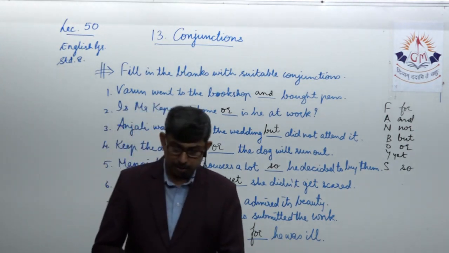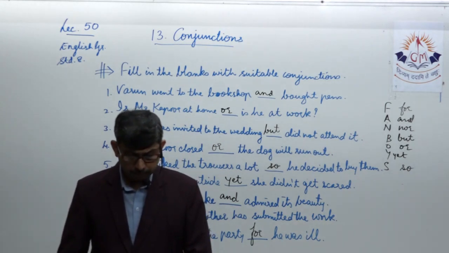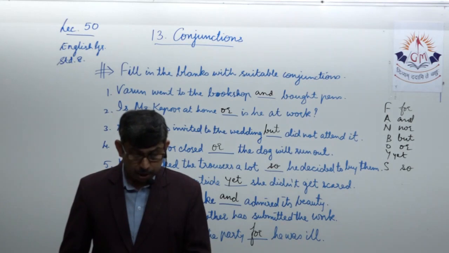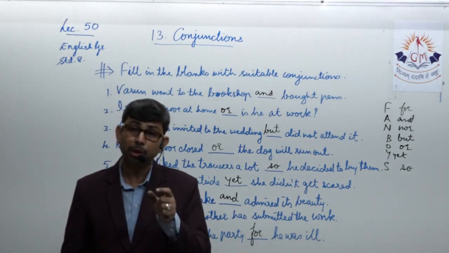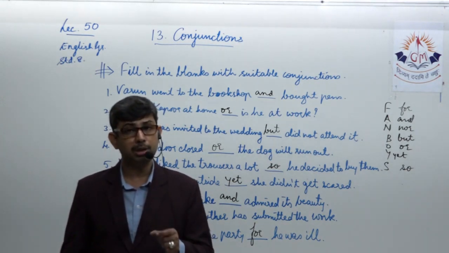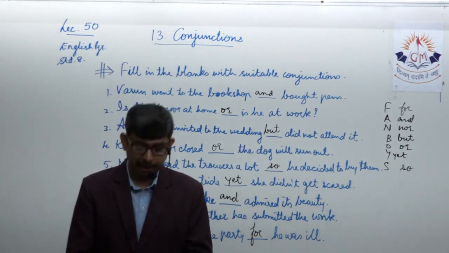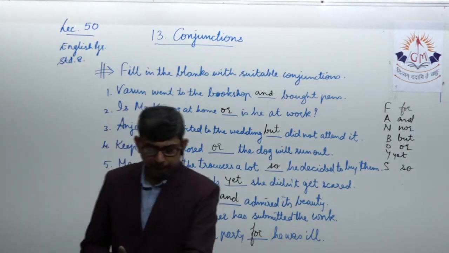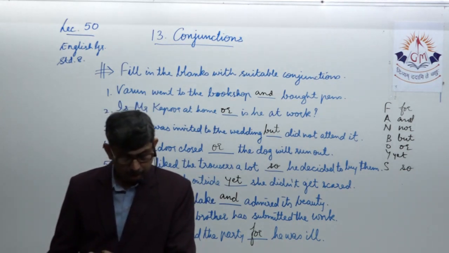Well, moving along with the next one. He failed in the examination. He did not work hard. He failed in the examination because he did not work hard. So you see, we have to rightfully and properly choose our subordinating conjunctions which match the expressed idea inside the sentence. So he failed the examination because he did not work hard.